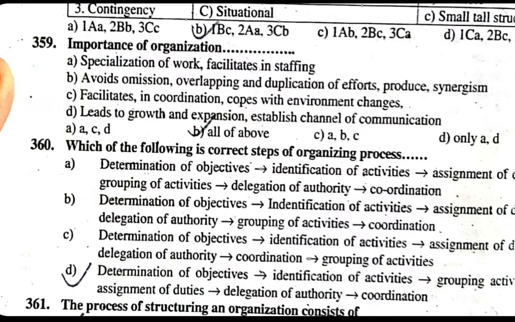C. Determination of objective, identification of activities, assignment of duties, delegation of authority, coordination, grouping of activities. D. Determination of objectives, identification of activities, grouping activities, assignment of duties, delegation of authority, coordination. The correct answer is D.